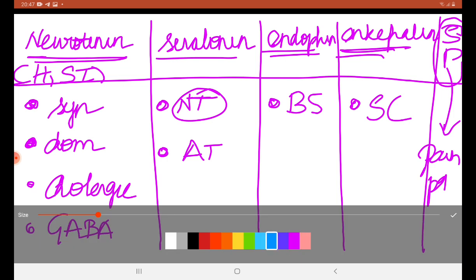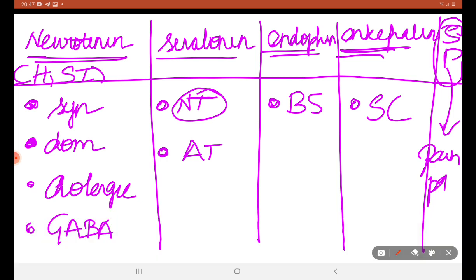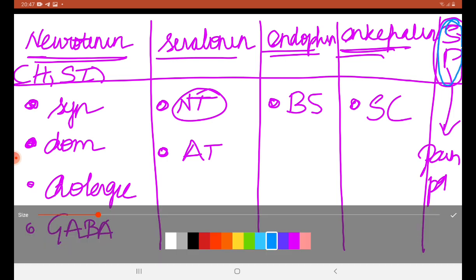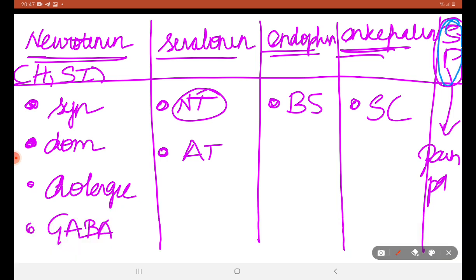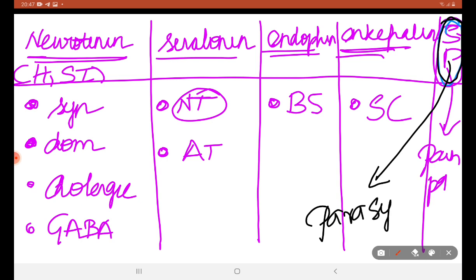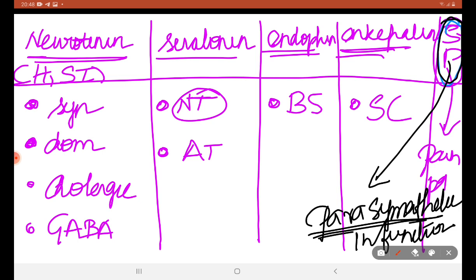Another important thing we are going to see now is substance P. Let me do it in black. Okay. Substance P alone is parasympathetic in function. The others are sympathetic in function, not in production or release, speaking about only function.